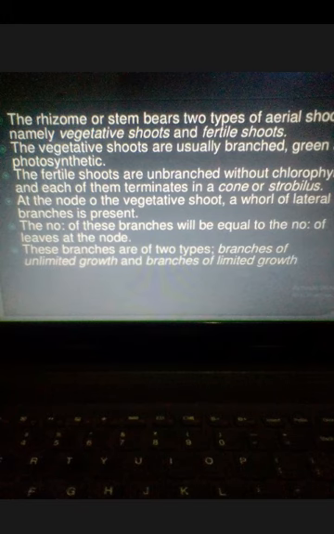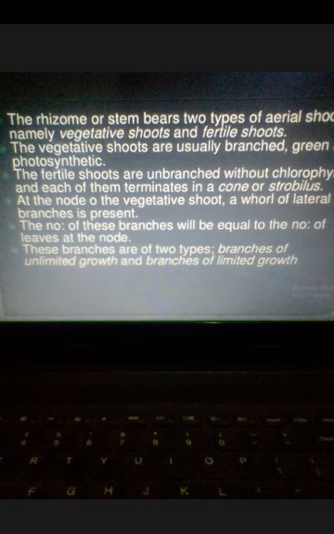The rhizome or stem bears two types of aerial shoots, as we have already explained: vegetative and fertile. The vegetative shoots are usually branched, green and photosynthetic, which can produce food material. The fertile shoots are unbranched.